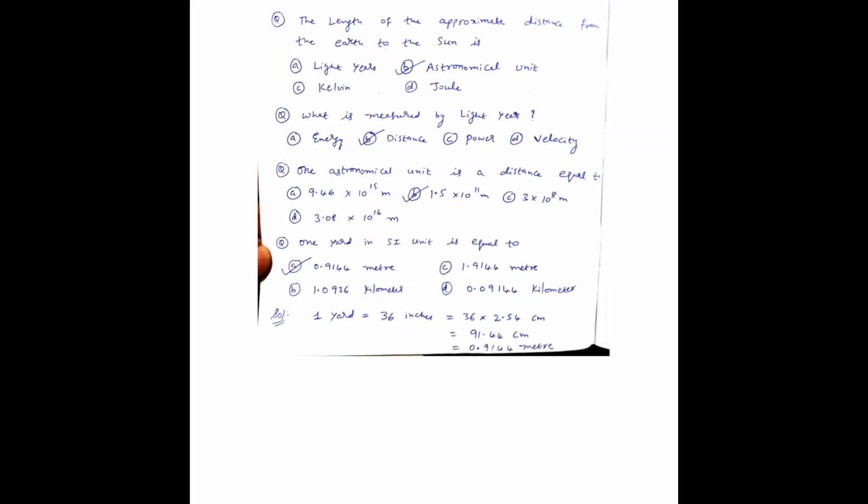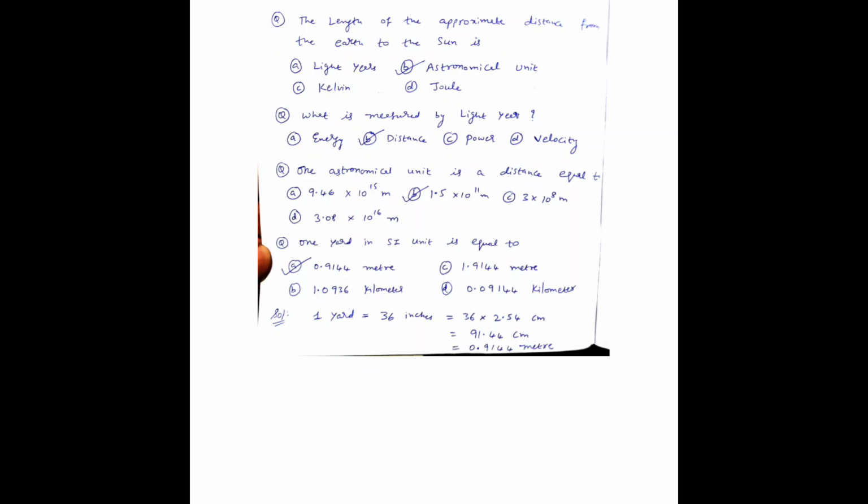And next question: what is measured by light year? Light year is a unit of distance. So option B, distance, is the right answer. And next question: 1 astronomical unit is a distance equivalent to how much? 1 astronomical unit is nothing but 1.5 into 10 to the power of 11 meters. That is given in option B.